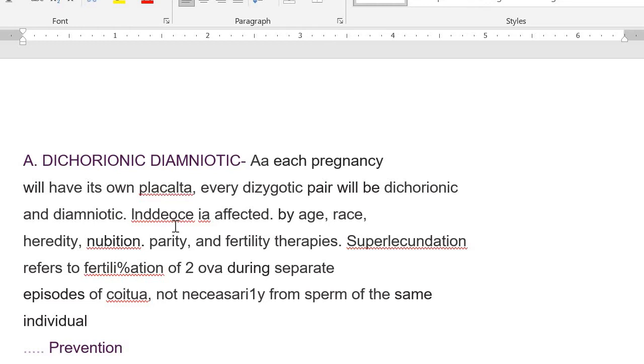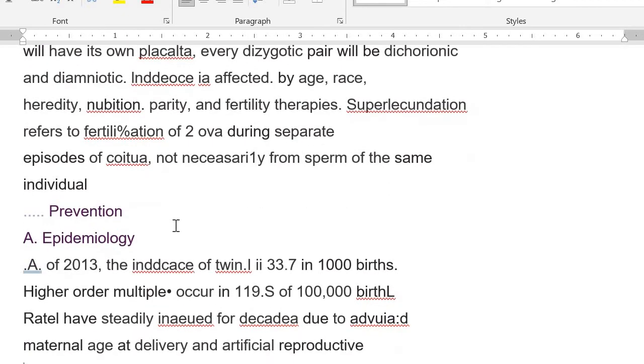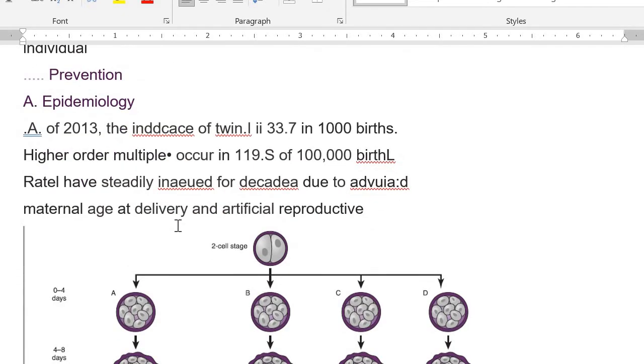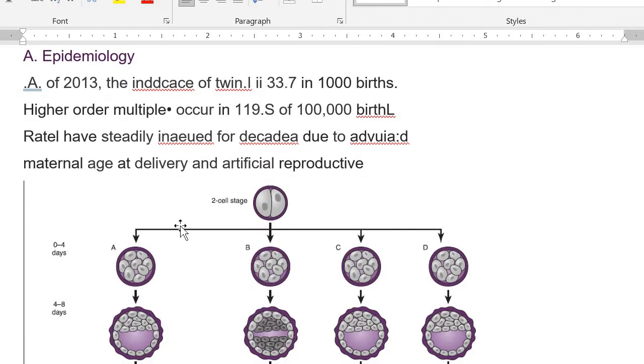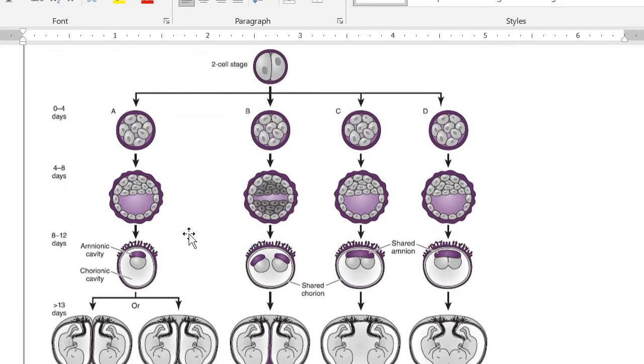It can refer to two eggs coming and giving rise to different types of twins, dizygotic twins. So we can say the incidence of twins is 33.7 in 1000 births, like we have discussed before.